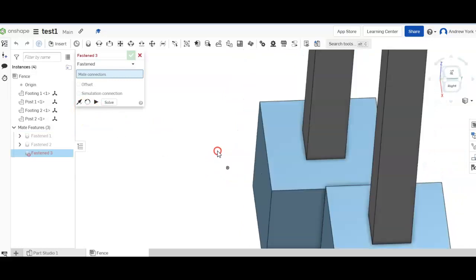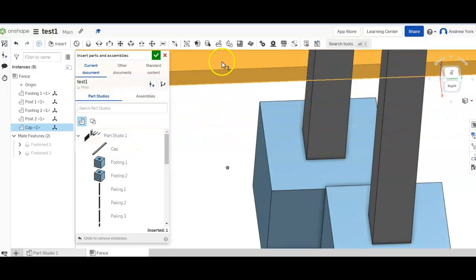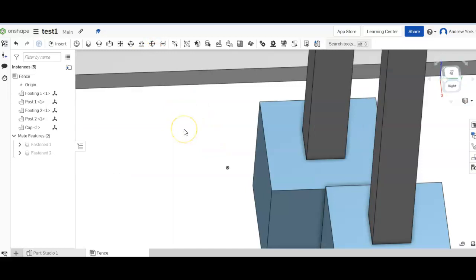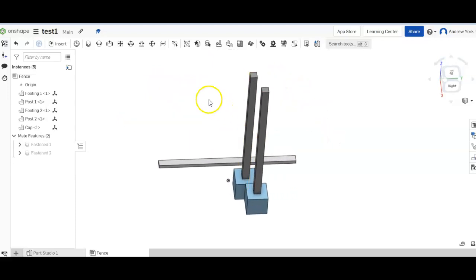Okay. Next, we're going to put the cap on the fence, so it'll end up looking like goalposts. To give it the form we want, we'll insert the cap. Okay, we're happy with that. We'll zoom out. Just having a bit of a moment here. Right, so we want to insert on there. This time we're going to insert on an edge rather than on the middle.